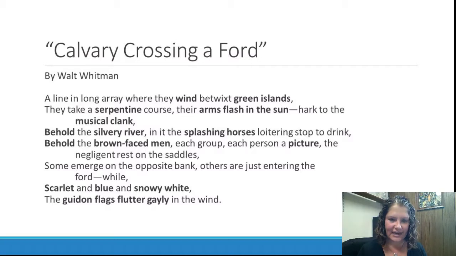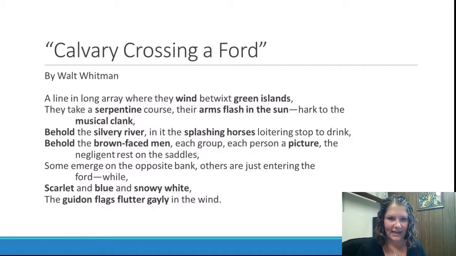And then in these next two lines, the speaker actually tells us to imagine what this looks like. So we have the word "behold," which calls to our imagination what this looks like. So he says, "behold the silvery river," which I see as a visual image. "In it, the splashing horses," which to me is a visual image, but also kind of a sound image as well, imagining what that sounds like.